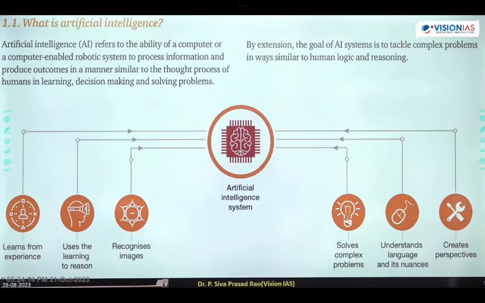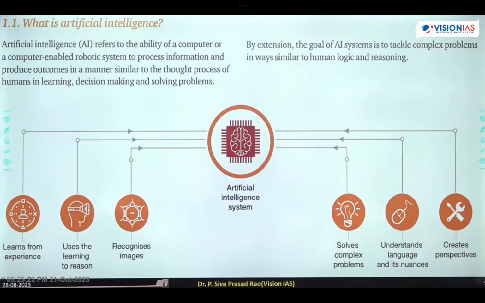Artificial intelligence systems. First one: solves complex problems. Next one is understands languages and its nuances, understanding languages and its dialects. Next one is creates perspectives. Next one is recognizes images. It can differentiate between one image and the other image.